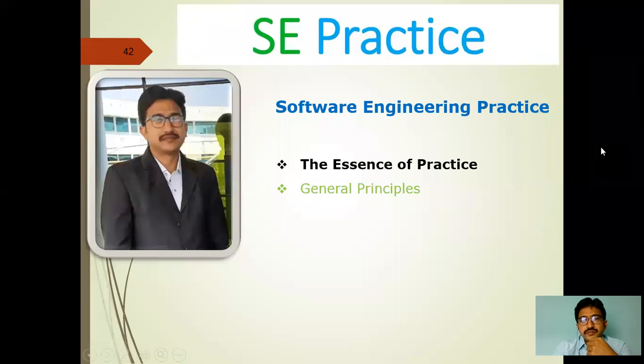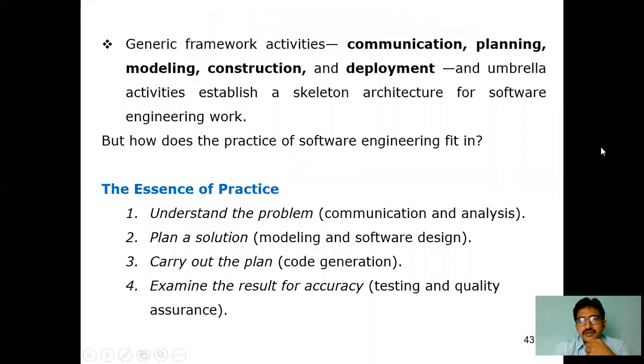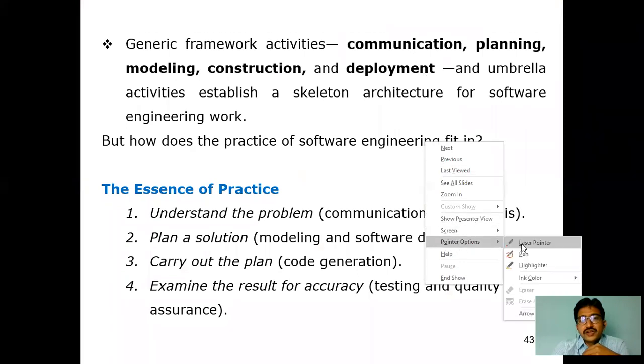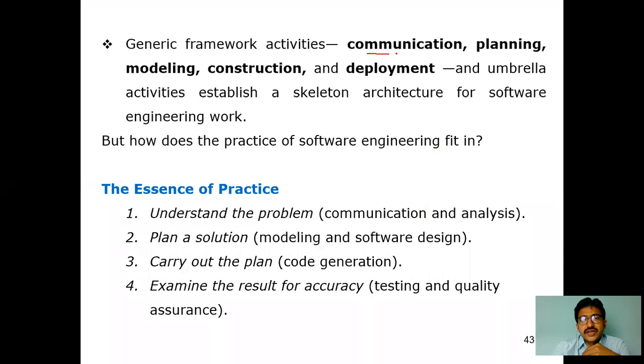Let me see what actually the purpose of software engineering practice is. As we discussed in the last class, we have five generic framework activities: communication, planning, modeling, construction, and deployment. These are the five generic process activities we have seen clearly. Under each activity, we saw the minimum tasks we are going to do there. So these are all the inputs for the umbrella activities as well.